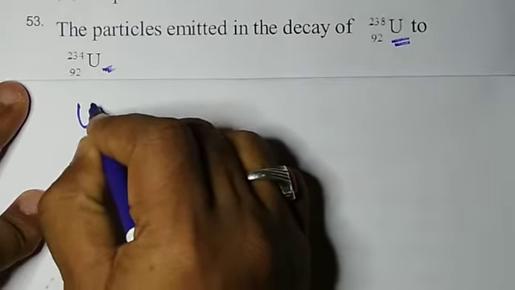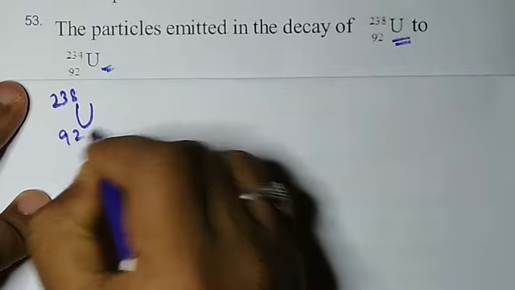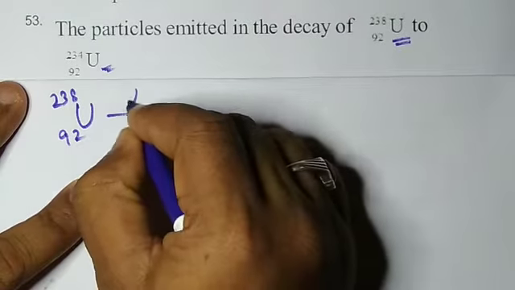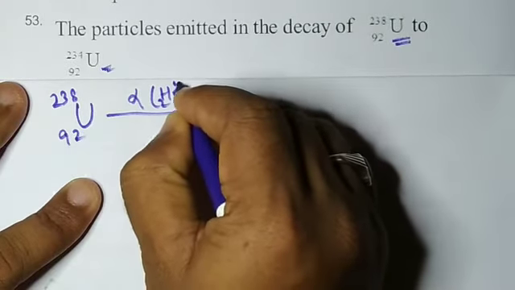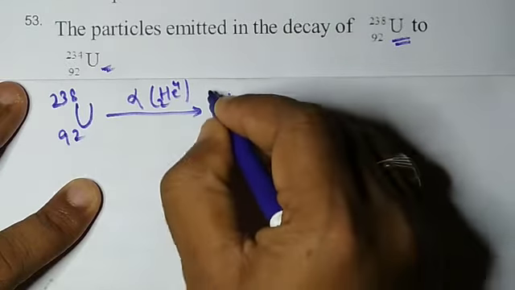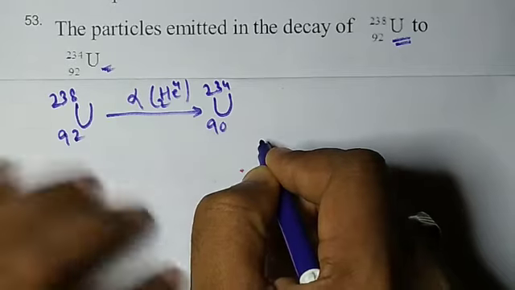When uranium-238, atomic number 92, undergoes alpha decay, alpha means helium, and then it will give the product as uranium-234.